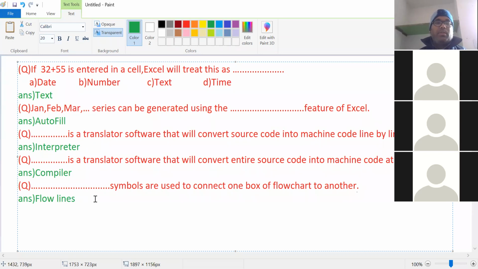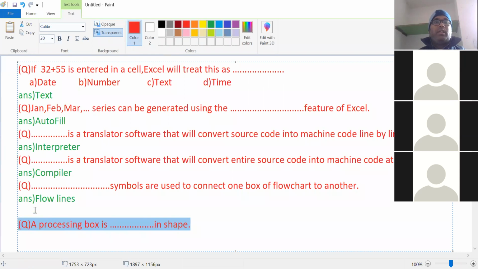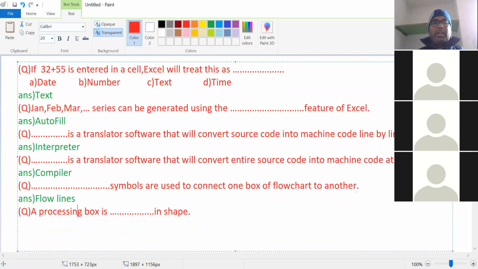Now answer this question, everyone. Processing box is dash in shape, or what is the shape of the processing box? Rectangle. So the processing box is rectangular in shape.